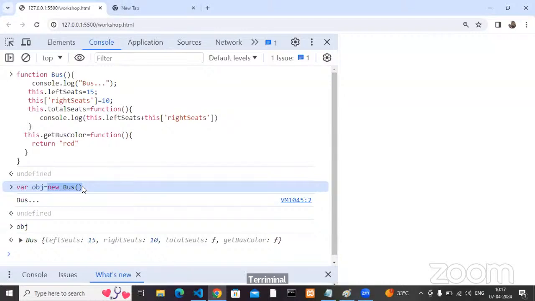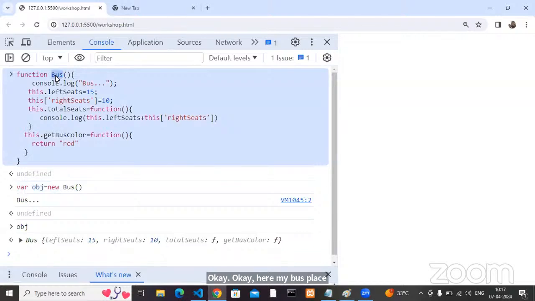Understood everyone? All are okay? Okay, here my bus plays a dual role. One is that all the variables and methods are there. So I can say my bus is like a class.